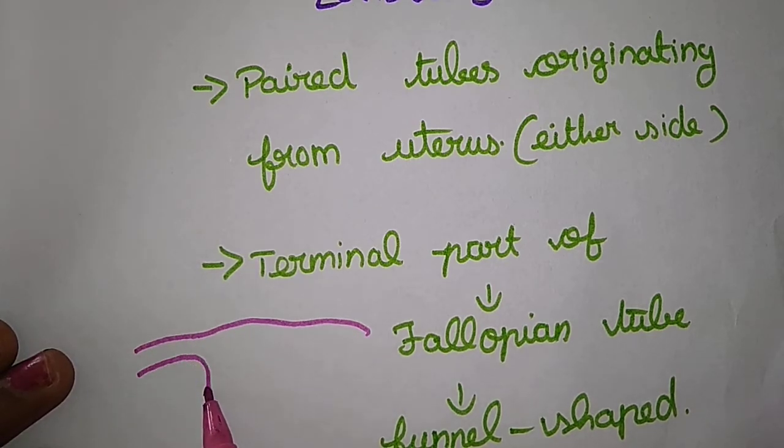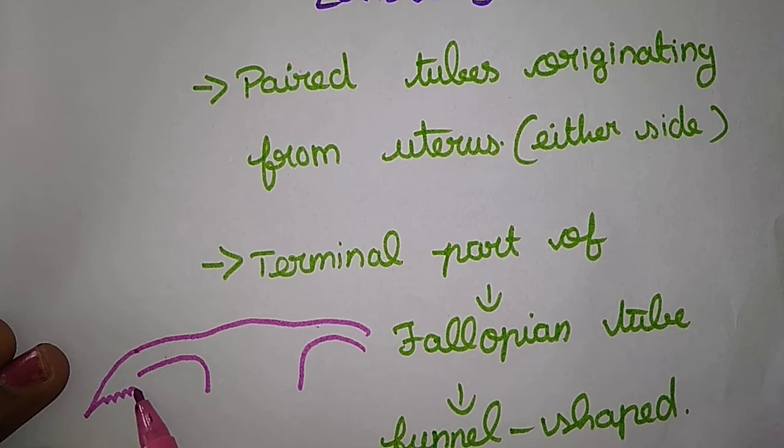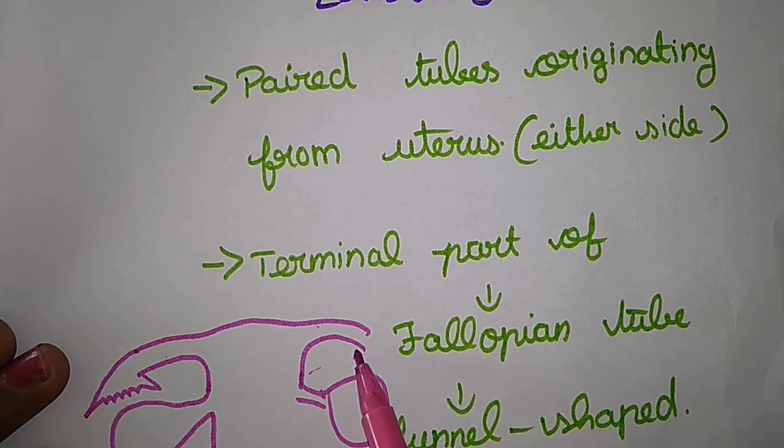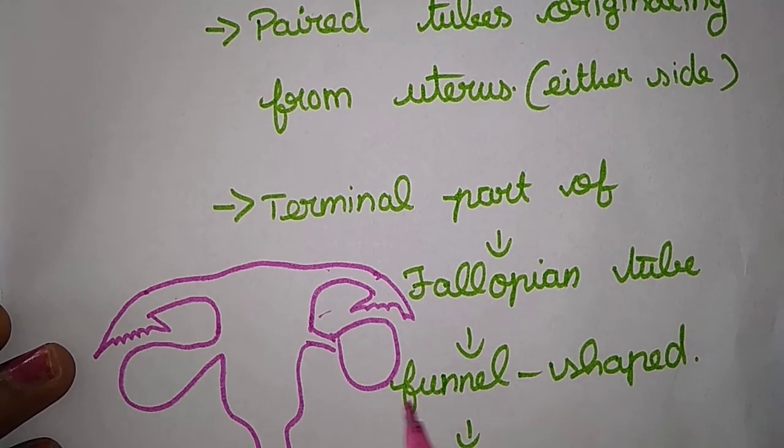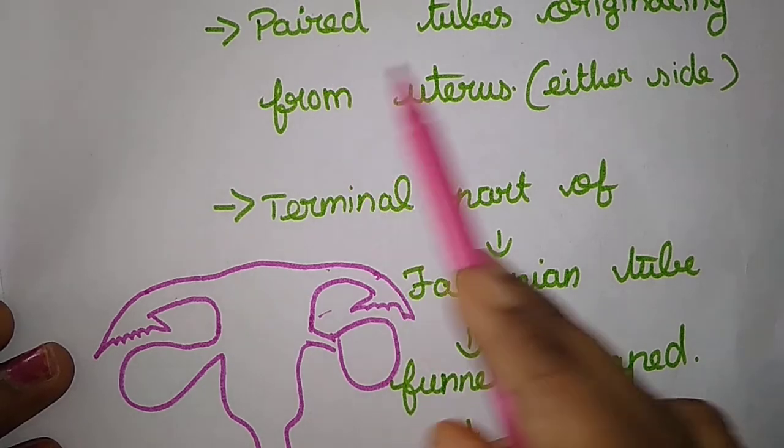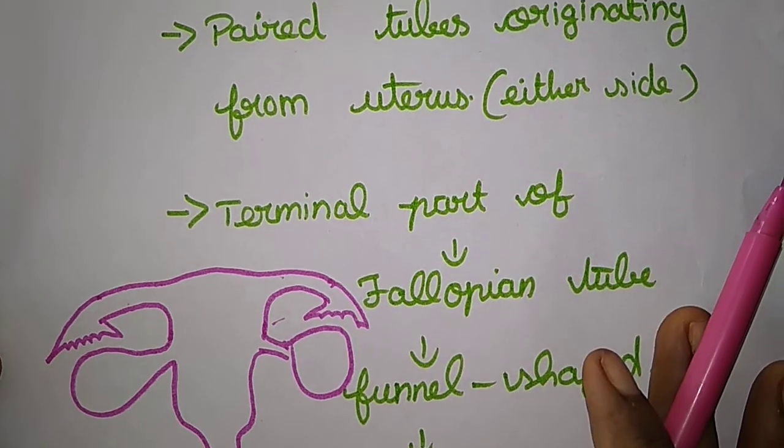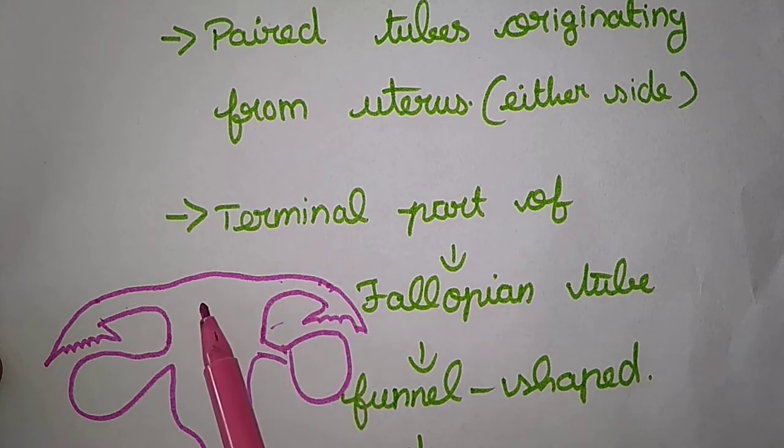First one, a paired tube, so they are having a paired tube. The paired tube originates from the uterus, and ends near the ovary. So this is the ovary and they end near the ovary. Okay, so this is a frontal view of the uterus. A paired tube is originating from the uterus.